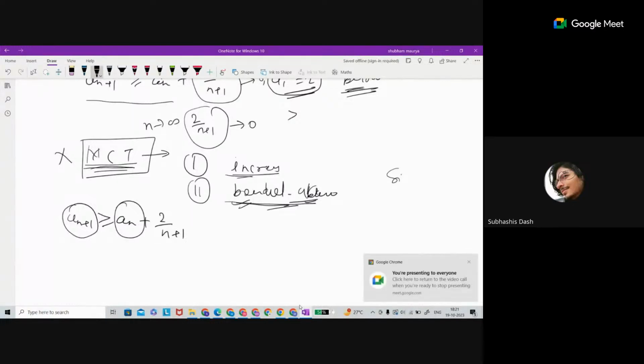If we assume that it converges, then an plus 1 will be equal to an. Then it will become 0 is greater than or equal to 0. So it does not really give any value.